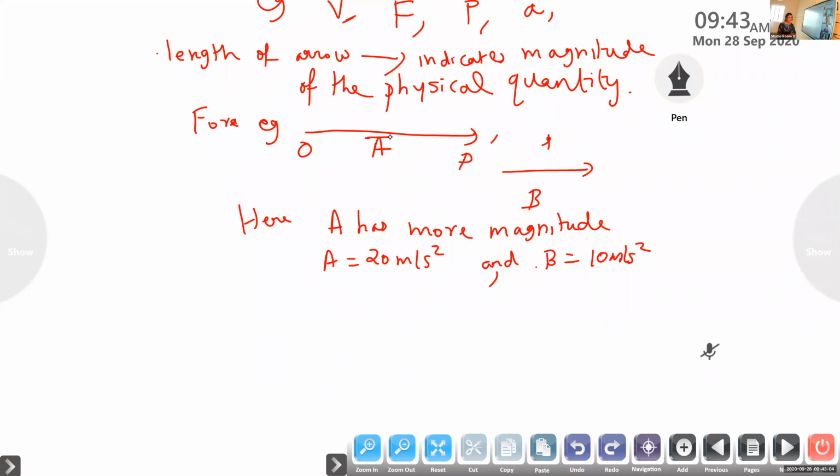And what's the meaning of arrowhead? So this is the meaning of the length of this arrow. Next point, arrowhead. So magnitude is over. So arrowhead will indicate what? What is vector quantity? Direction.